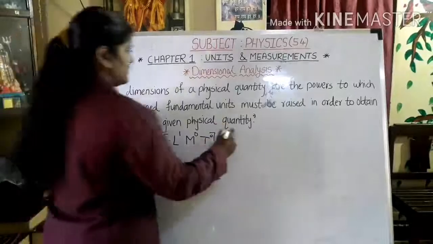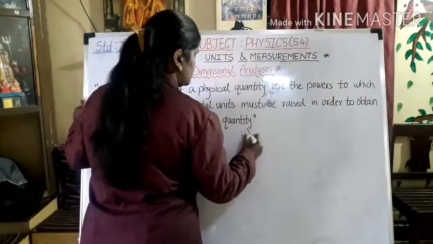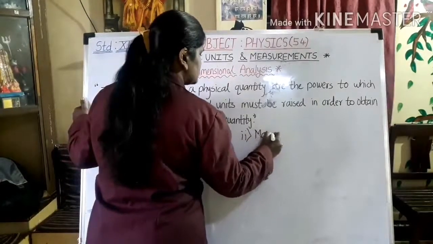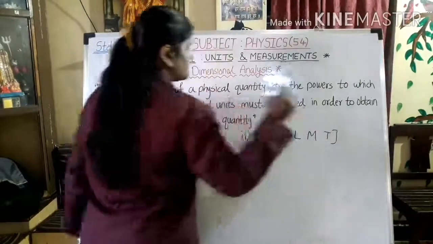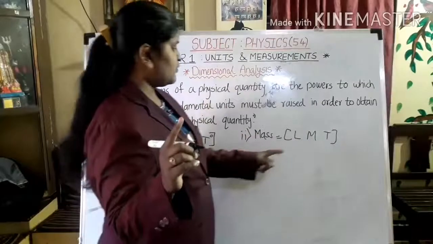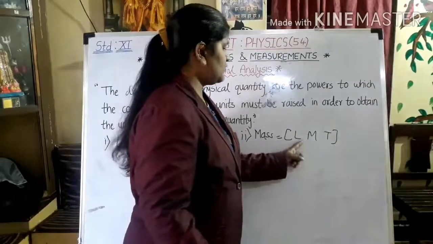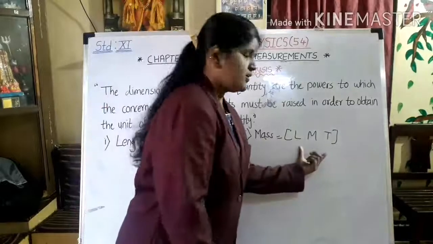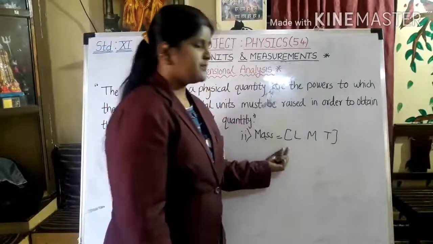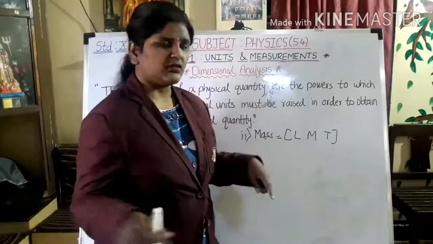In a similar way, I can find it for mass. How? I will again write LMT. And yes, most important thing, you are not going to put any comma or full stop in between. It should be like this only, LMT in a square bracket, right?